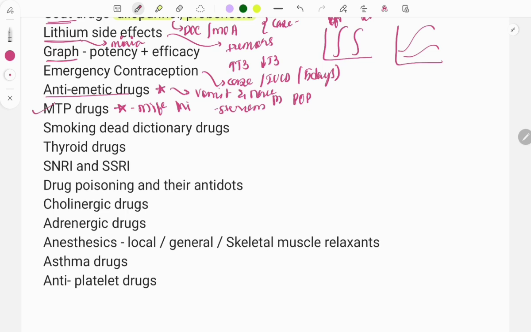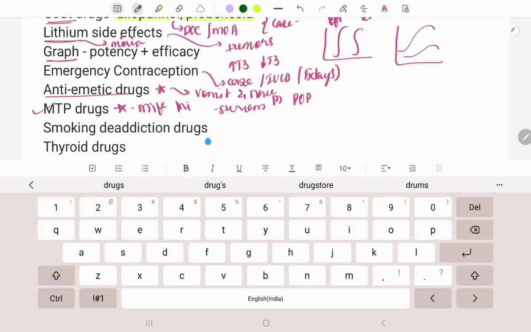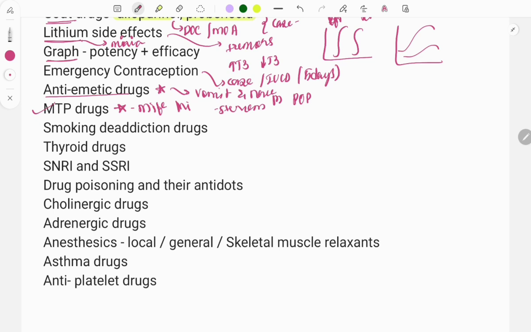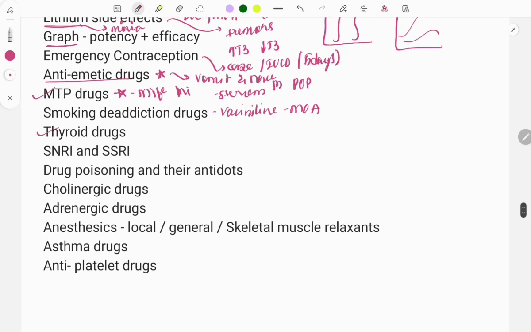Then moving on, smoking de-addiction drugs. Questions are asked on this drug, and there's a famous question, repeated many times, that varenicline is the drug used for smoking de-addiction, and questions are also asked on its mechanism of action.